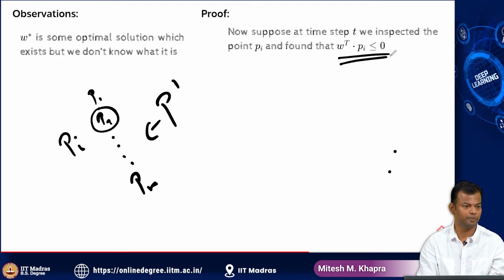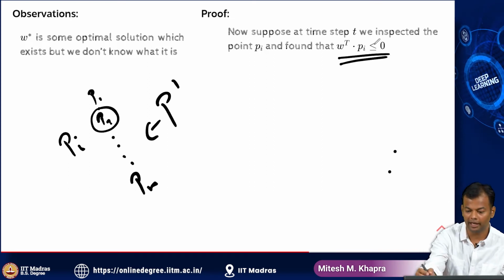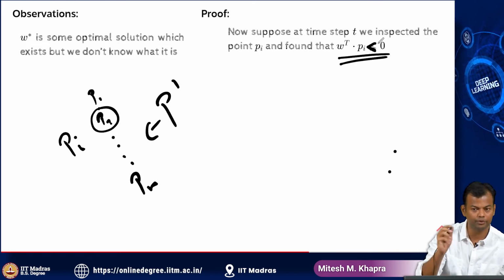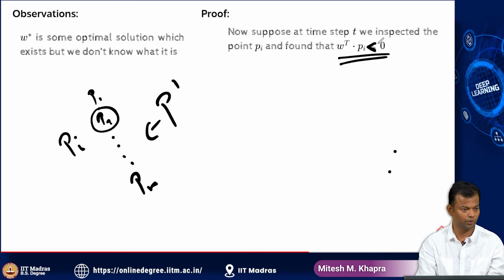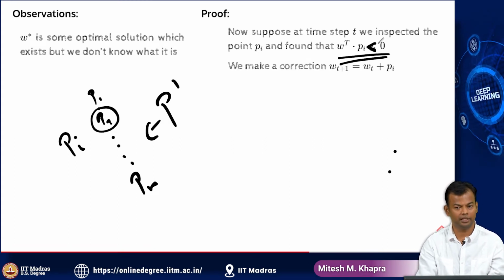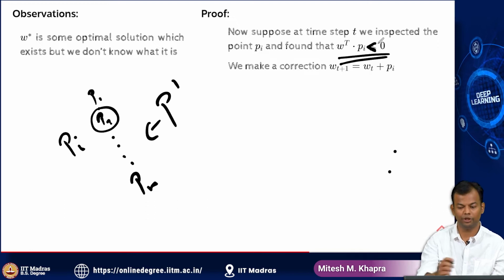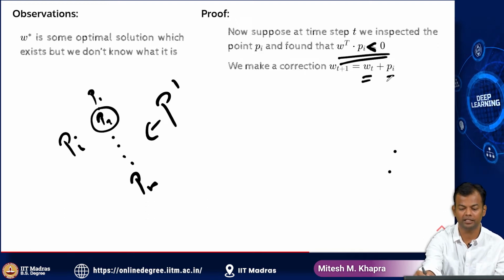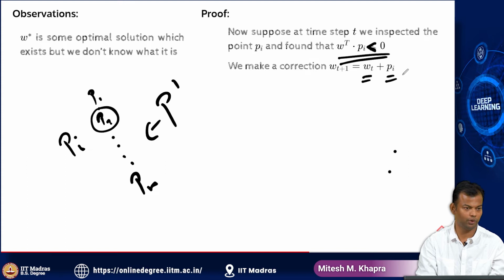We wanted W transpose P to be greater than or equal to 0, and suppose it's less than 0. Suppose the condition has been violated. So now what will I do? We make the correction that my new weight vector is going to be the weight vector at the current time step plus Pi. That's the correction that we are going to do.